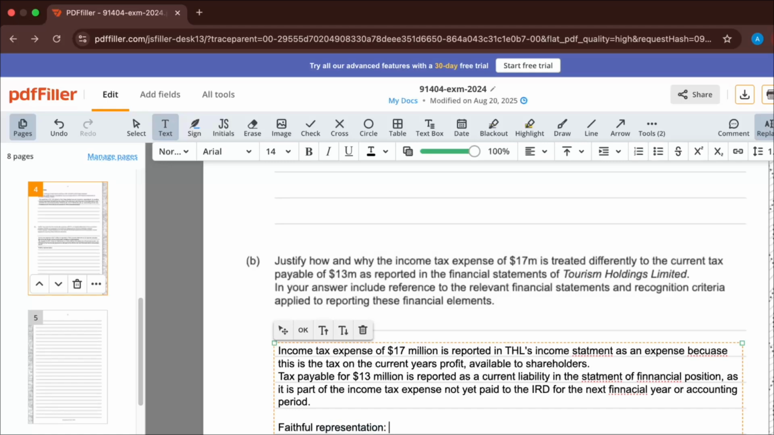So the IRD is going to determine the amount of income tax that needs to be paid on the current year's profit. The rules from that are going to align. So accountants will determine from IRD tax rules the amount of income tax that needs to be paid on current year profits.